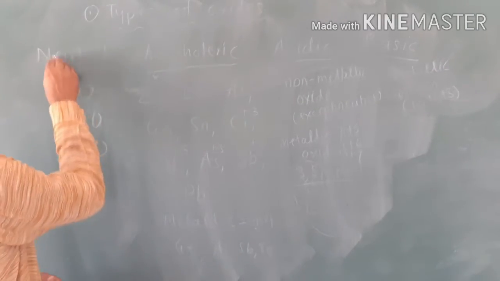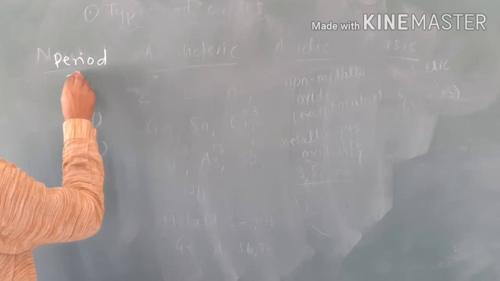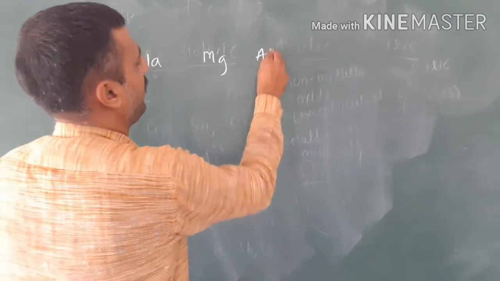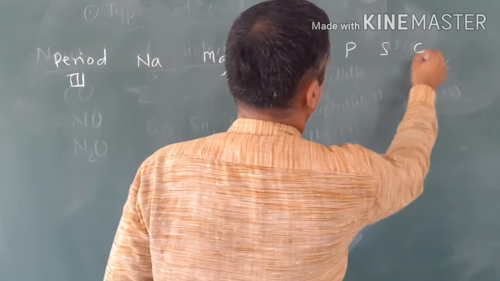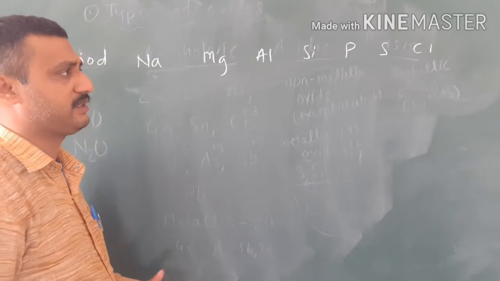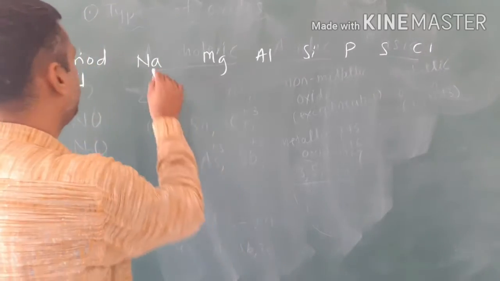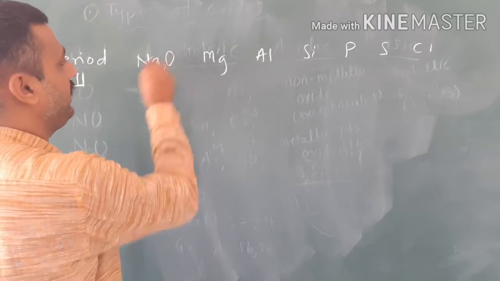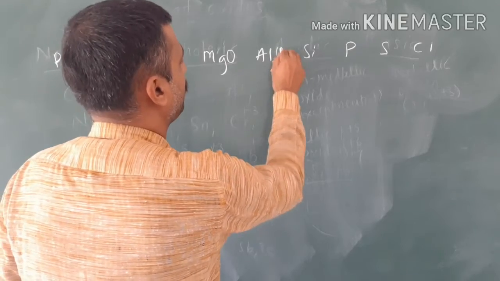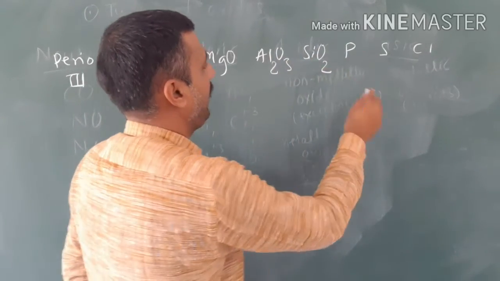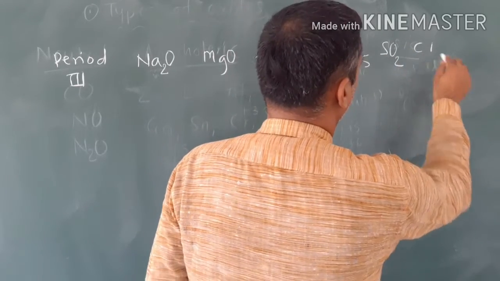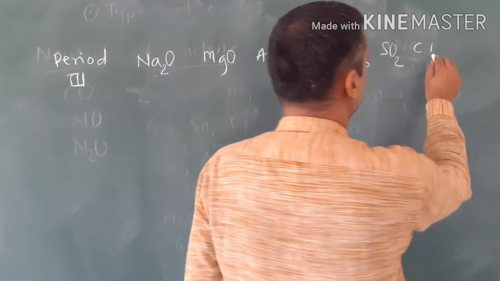Period number 3 consists of elements like sodium, magnesium, aluminium, silicon, phosphorus, sulfur, chlorine and argon. Argon is a noble gas, so it will not form an oxide. The oxide of sodium is Na2O, of magnesium MgO, of aluminium Al2O3, of silicon SiO2, and of phosphorus P2O5. Sulfur forms SO2 and SO3 also, and chlorine will form Cl2O.